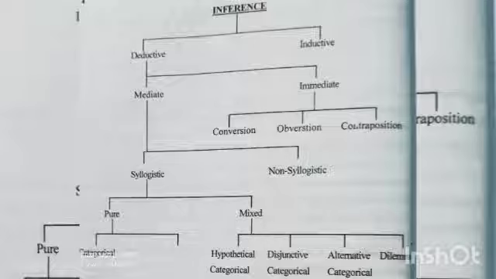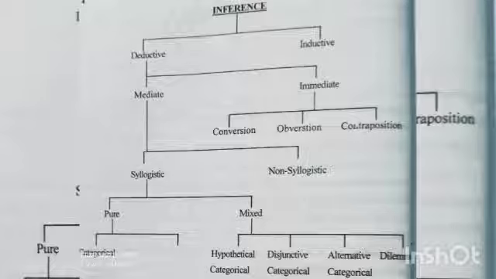The premise of conversion is called convertend and the conclusion is called converse. Or we may say that the proposition to which conversion is applied is called convertend and the result of the conversion is called converse.